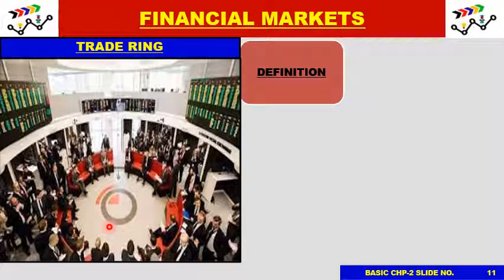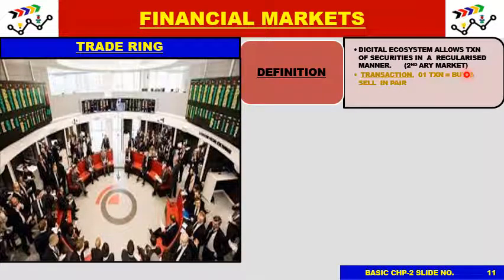Okay. So now let us see the definition of financial markets. Financial markets are very much like a normal day-to-day market with certain differences. Let us see. It is a digital ecosystem which allows transaction of securities in a regularized manner, which is also known as a secondary market. Now, what is the definition of a transaction in a financial market? One transaction is equal to a buy and sell in a pair. You buy 100 shares of Infosys, you sell 100 shares of Infosys. When you are buying 100 shares of Infosys, there is someone as a counterparty who is selling you those shares. So that is known as a transaction.